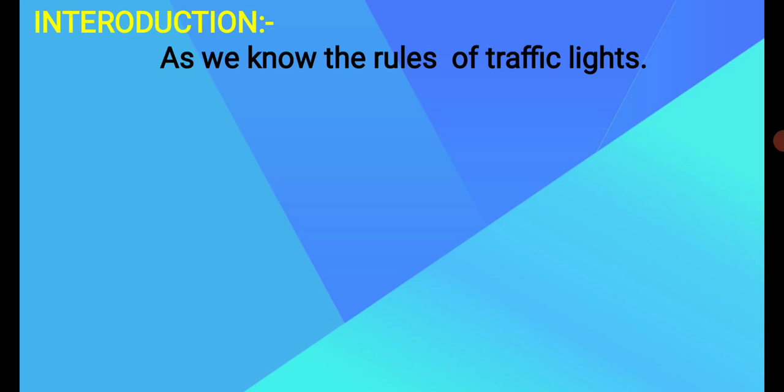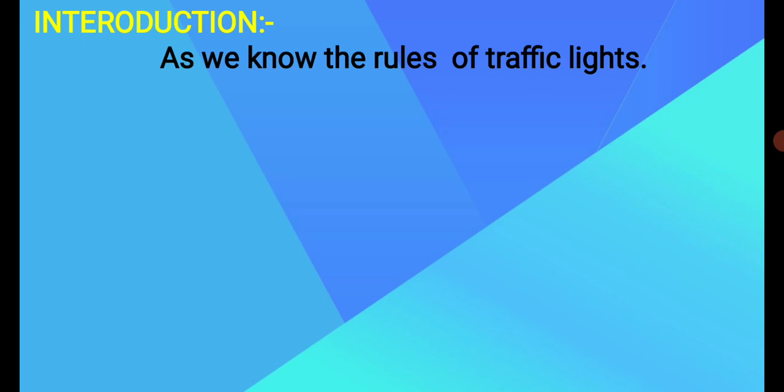We already know that there are 3 traffic lights in a traffic signal. Which are they? Red, blue? No. Yellow and green. Yes. Red tells us what, yellow tells us what, and green tells us what? And how and why do we follow these traffic rules?